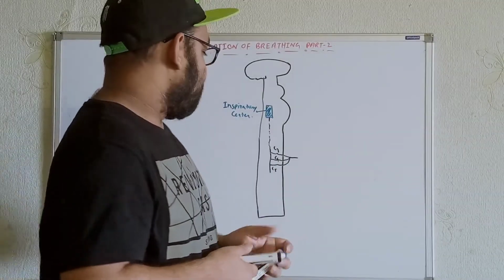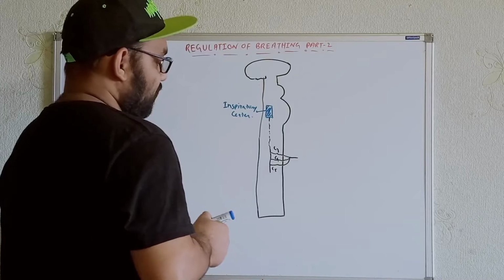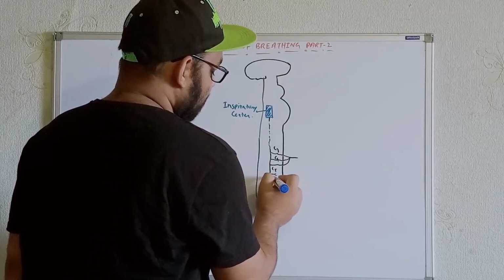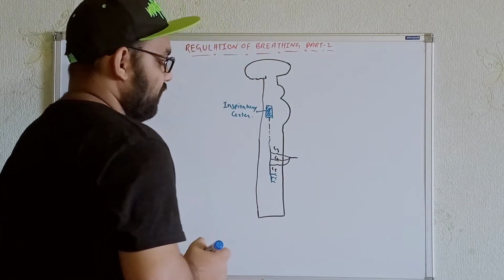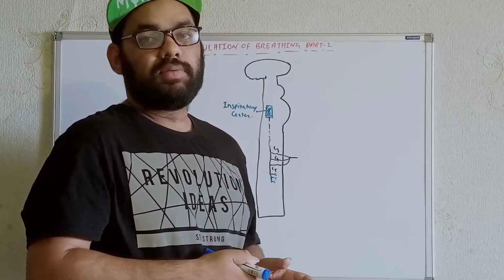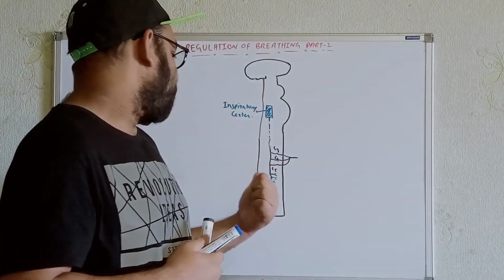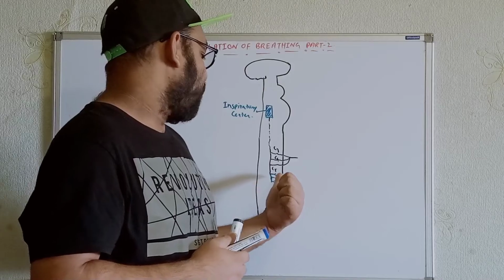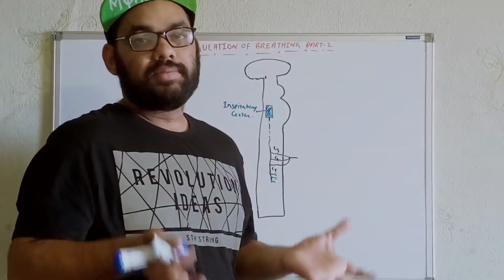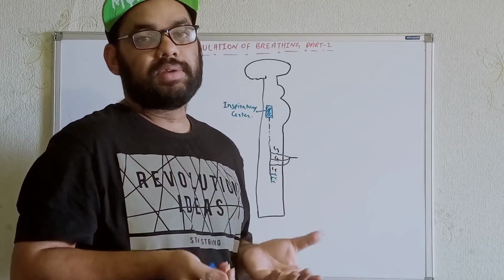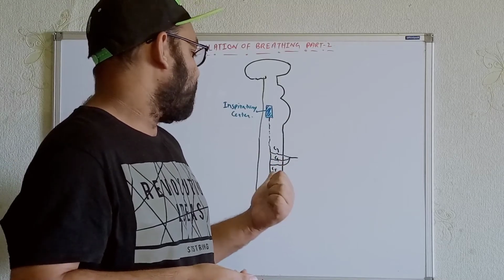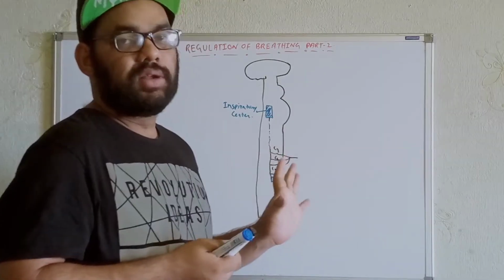In the same way, we also said there are some additional neural signals that go from here to the external intercostal muscles during inspiration. So that will also help in increasing the volume of the lungs. Try to understand how it helps. Whenever the external intercostal muscles contract, they take the ribs upward, so they lift the ribs. As a result, there is also an increase in the diameter of the lungs. So we can say the volume of the lungs will be increased.